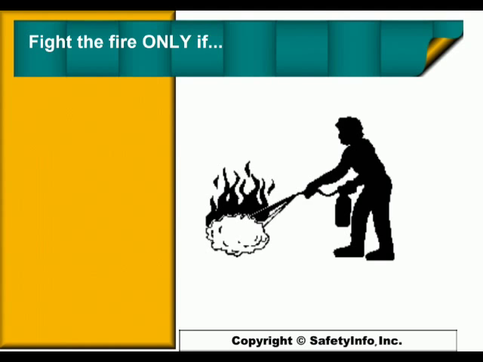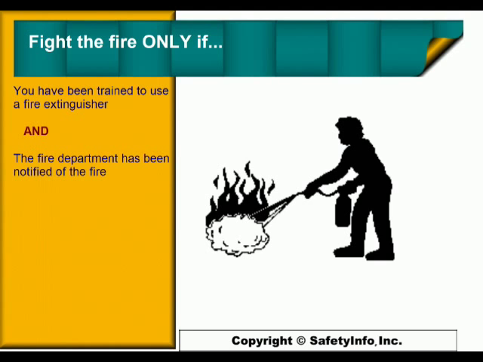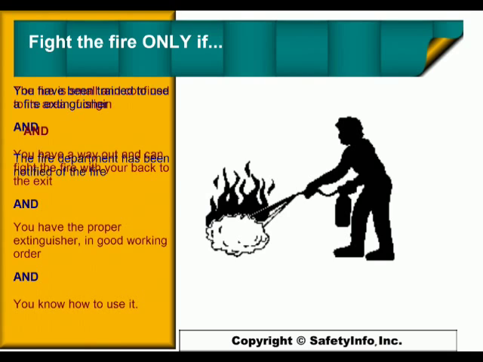Fight the fire only if you have been trained to use a fire extinguisher and the fire department has been notified of the fire, and the fire is small and confined to its area of origin, and you have a way out and can fight the fire with your back to an exit, and you have the proper extinguisher in good working order, and you know how to use it. If you are not sure of your ability or the fire extinguisher's capacity to contain the fire, leave the area immediately.